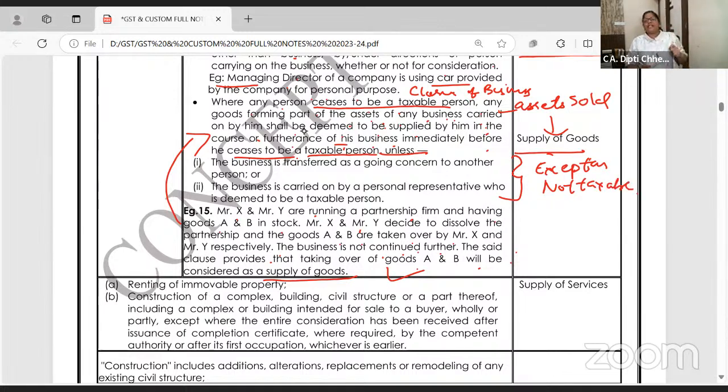Until now it was taxable, partner, closing, all taxable, but this is not taxable. What is not taxable? The business is transferred as a going concern to another. Write the example. Father's business, same name, same firm, son being the legal head, transferred to him. No GST.